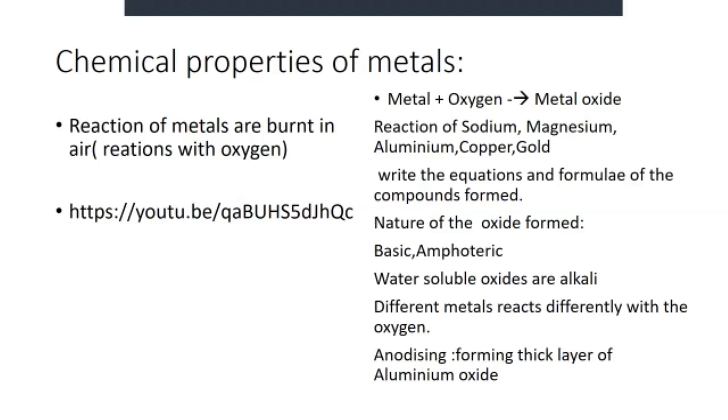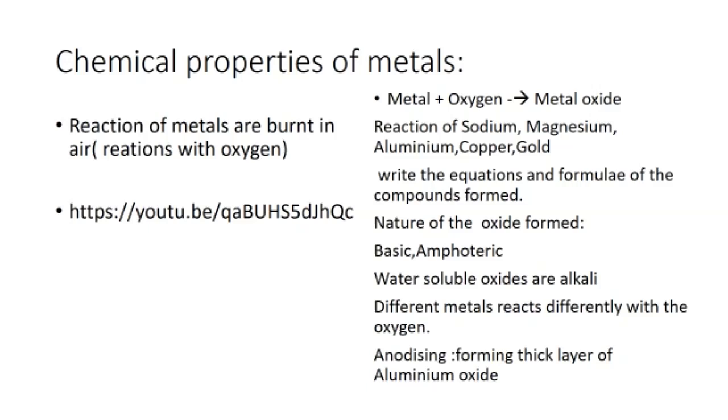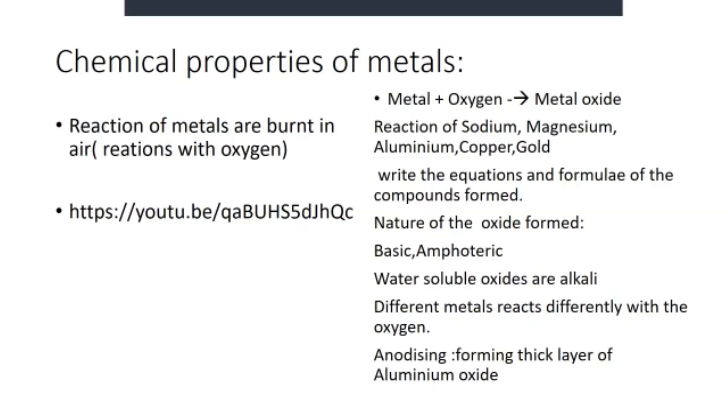How many aluminum, how many oxygen? Write here Al plus O2 gives Al2O3. Now both sides should be equal. It should be equal on both sides. Anybody?